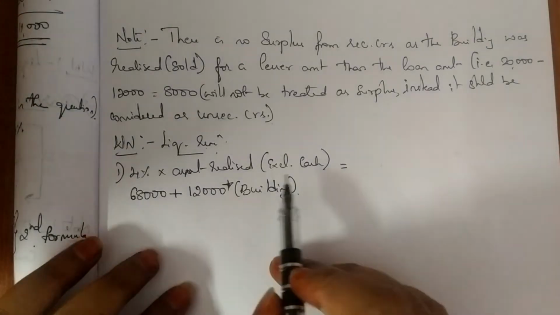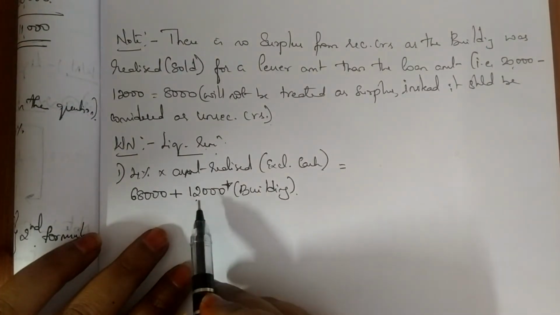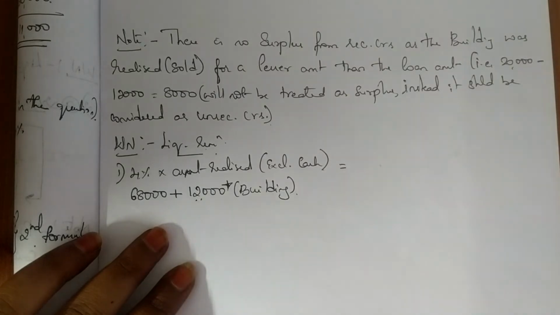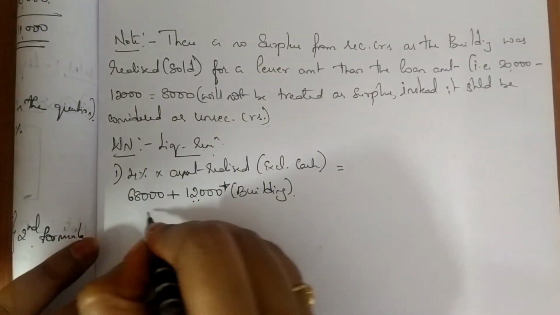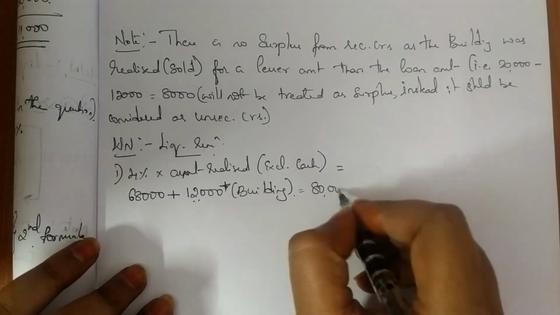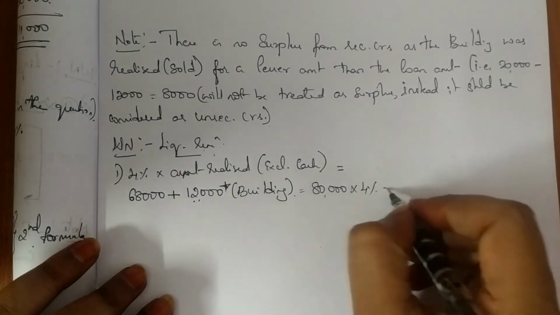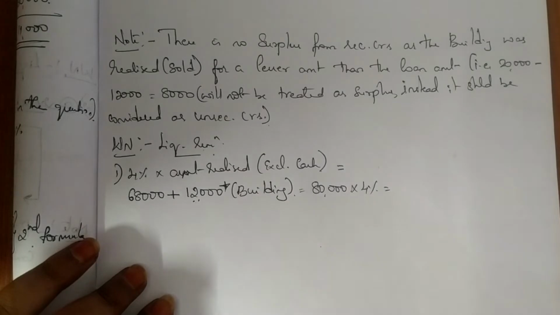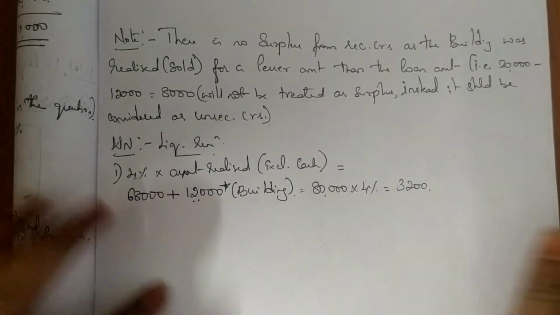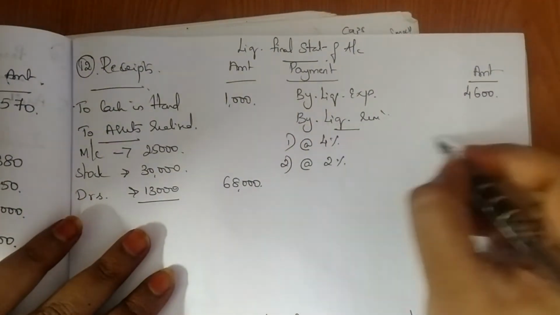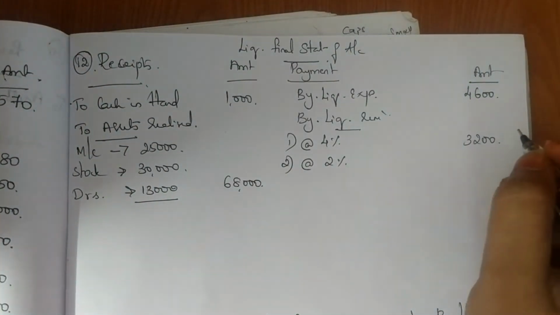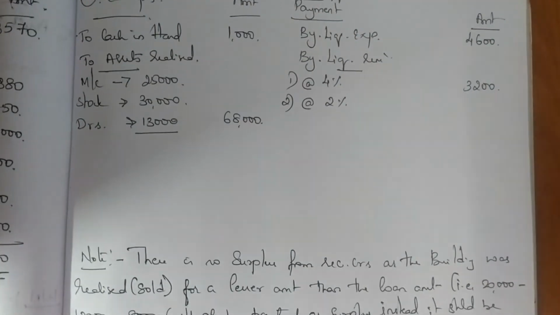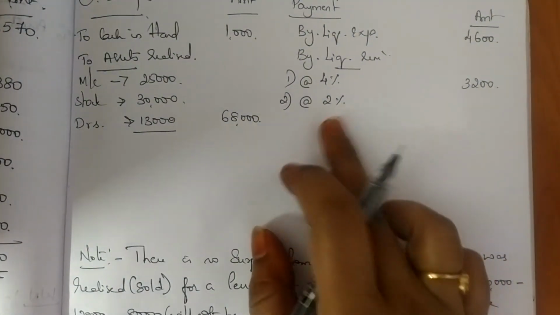In the calculation of remuneration, you have to consider even the building amount, so please keep this in mind. 68,000 plus 12,000 gives you 80,000. So 4% of 80,000, the remuneration will be 3,200. Next they have told you it is 2% on unsecured creditors. So when you are writing your unsecured creditors, check whether you have debentures.